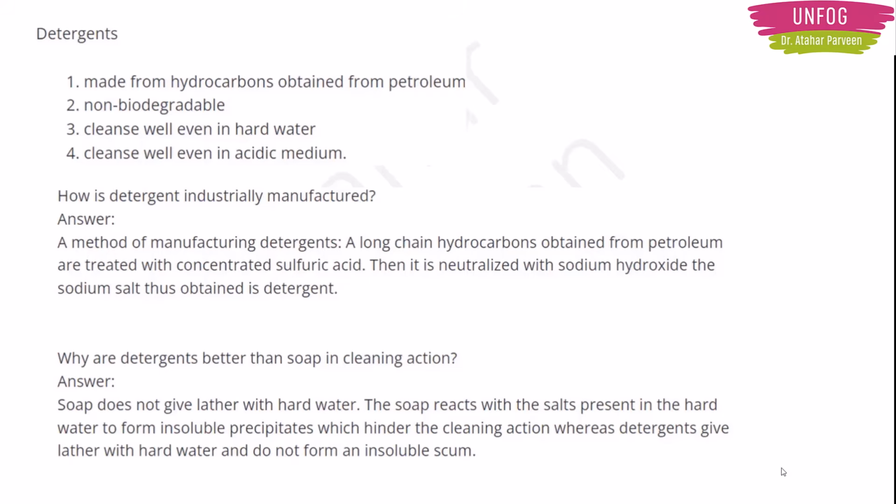So the soap reacts with the salts present in the hard water to form insoluble precipitates which suppress the cleaning action. Whereas detergents give this lather with hard water and they do not form an insoluble scum. That's the main reason why detergents are better than soap in cleaning action.